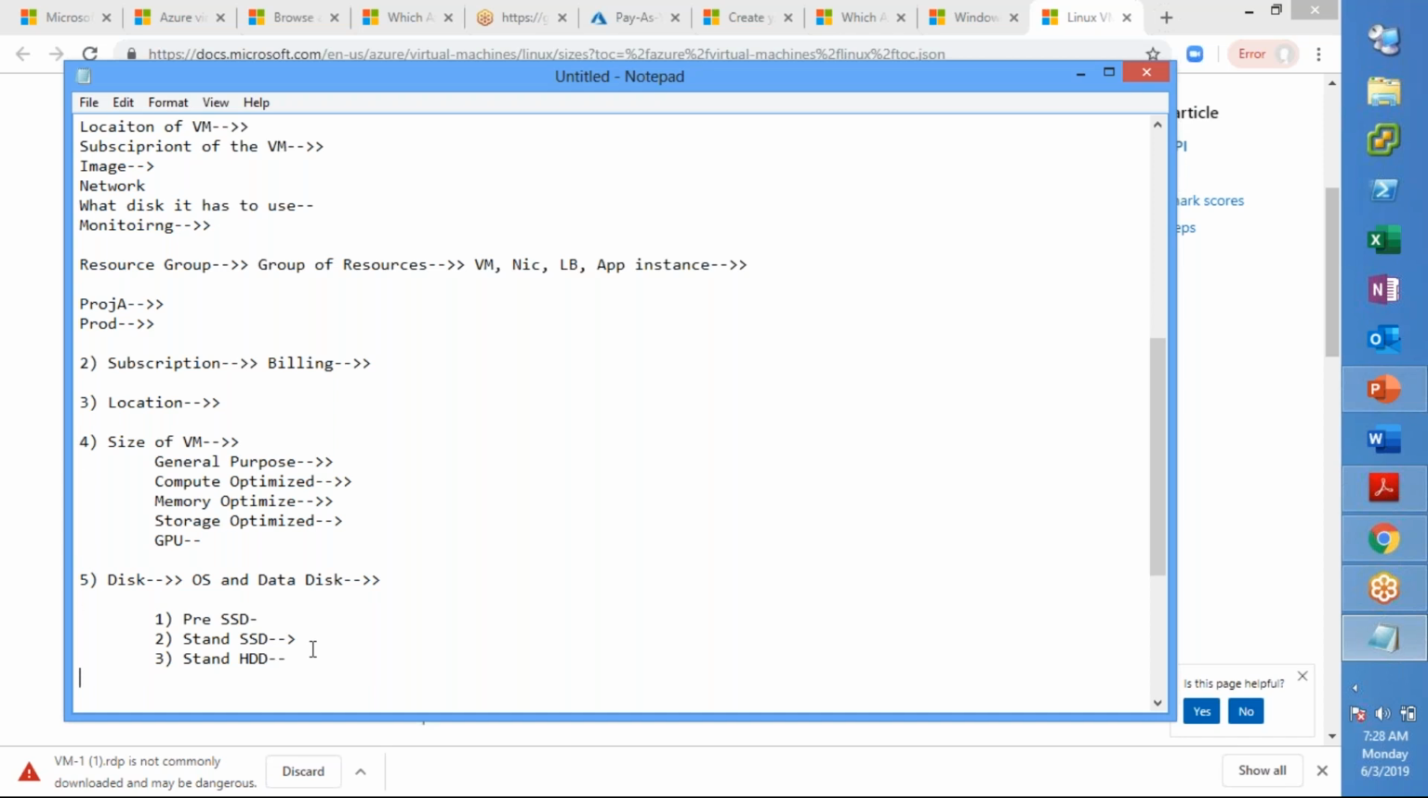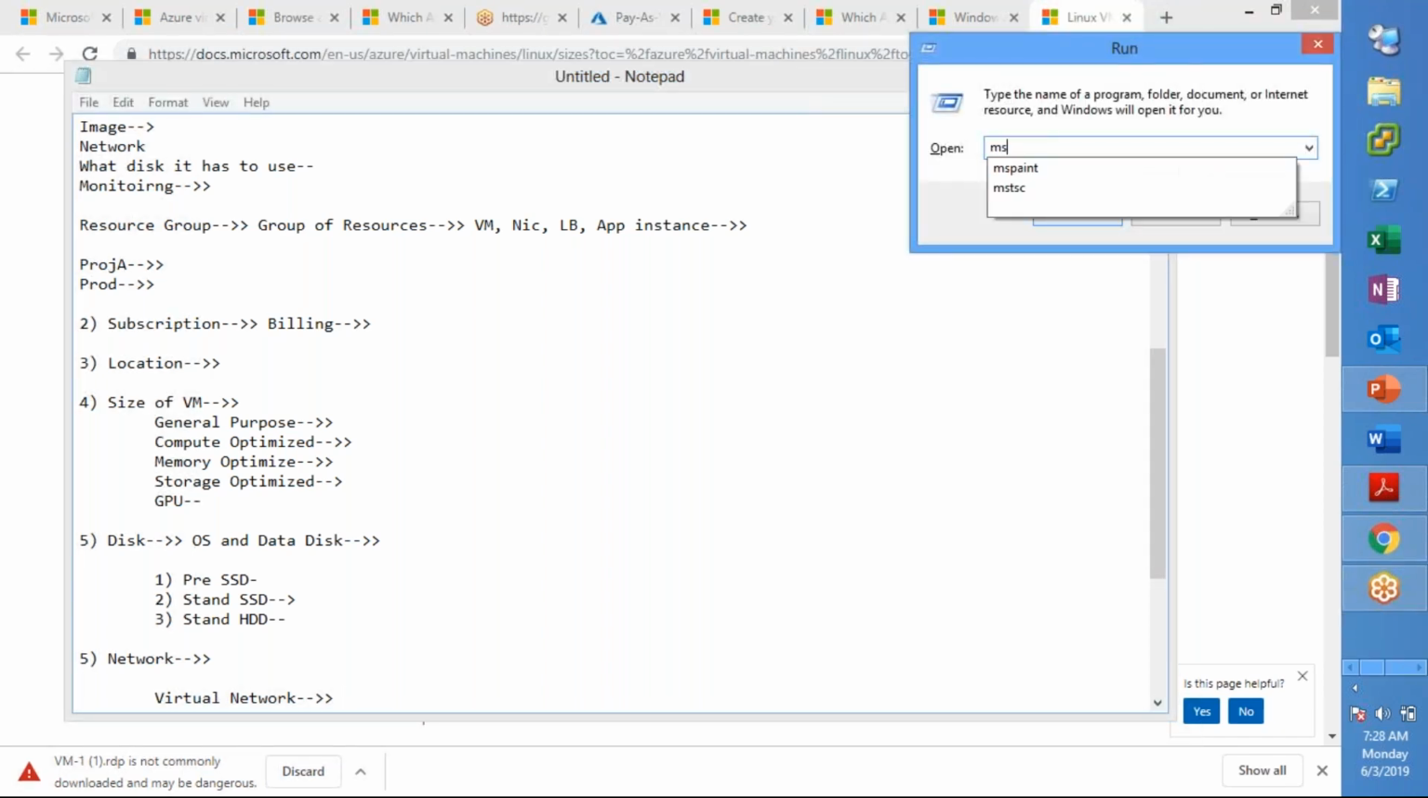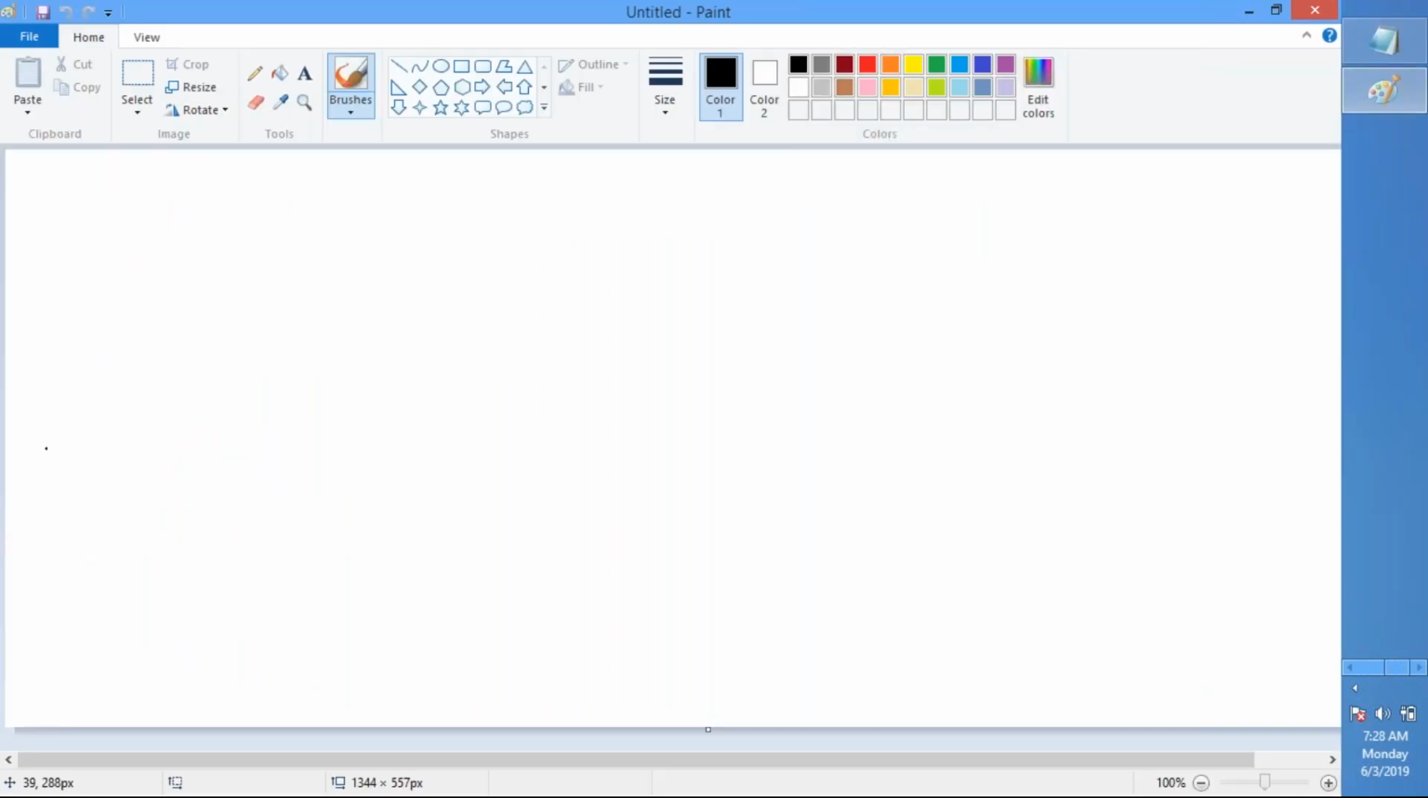And the last one, which is very mandatory and important, is your network, right? Network. So you need to understand or create something called a virtual network before you provision the virtual machine itself. Virtual network. Now what is a virtual network? Virtual network, you can call it a network boundary, right? You can call it a network boundary.